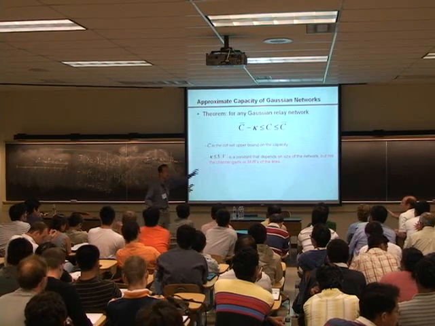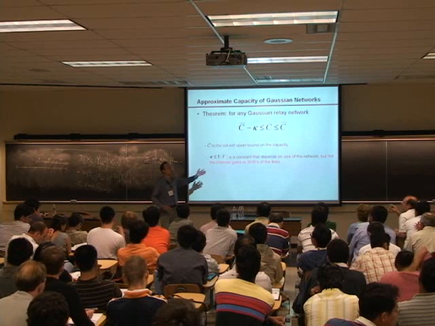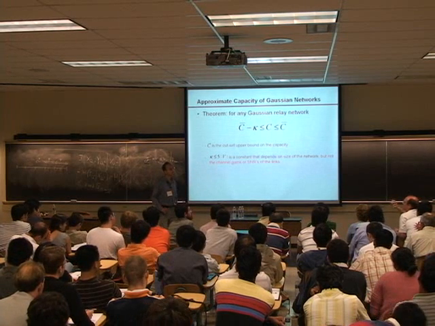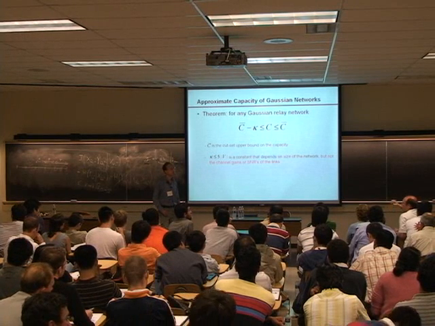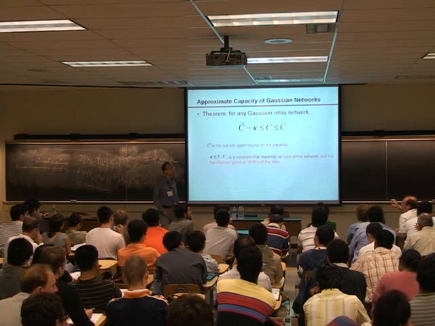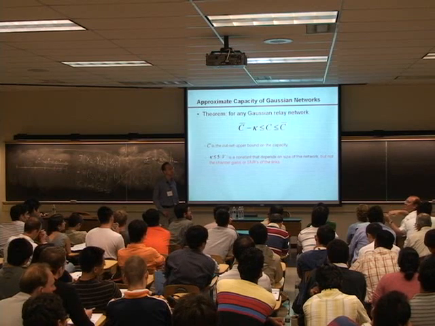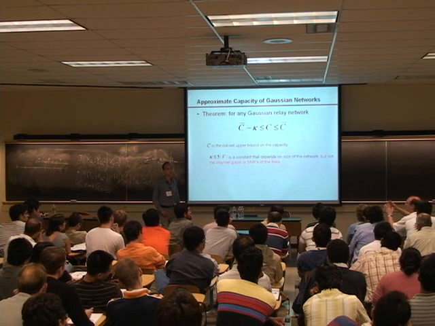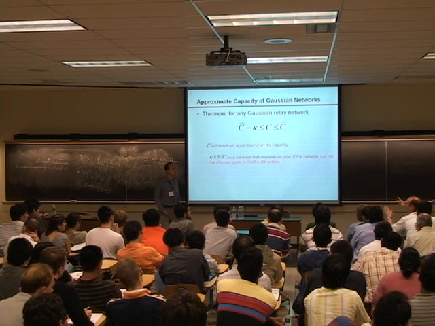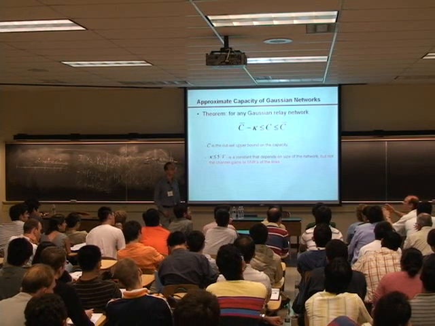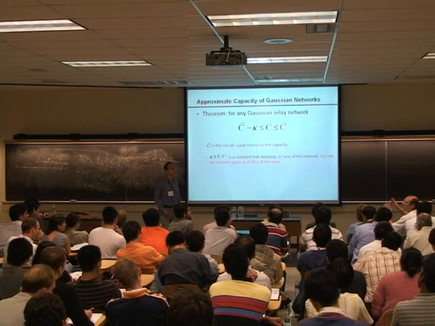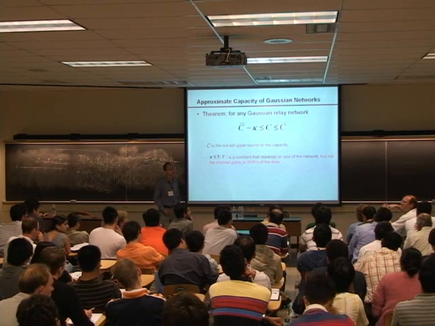In other words, one can actually compute performance. So choose it in that way for the existing compress and forward scheme. If I make exactly that choice for the Gaussian channel, I think the question was, is your rate going to be better than compress and forward? My guess is it's a special case of compress and forward if you do a joint decoding, which I don't think does any better than doing the step-by-step decoding.